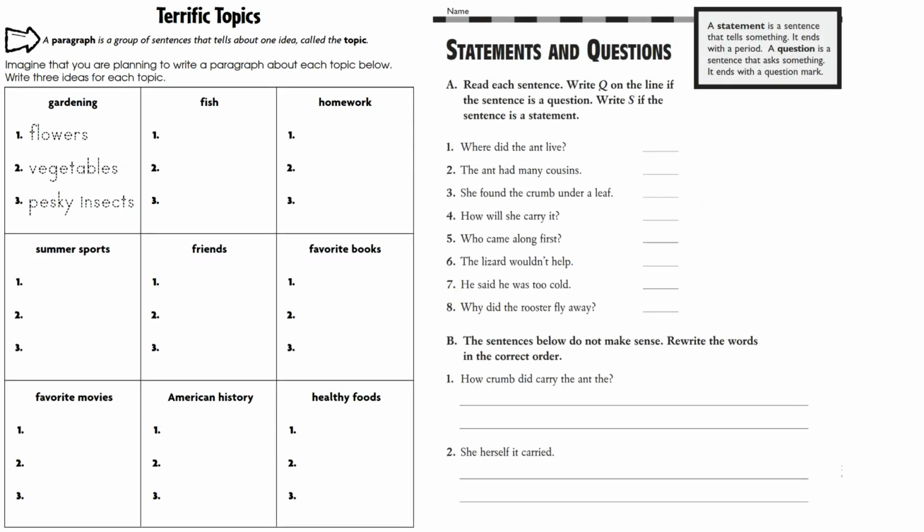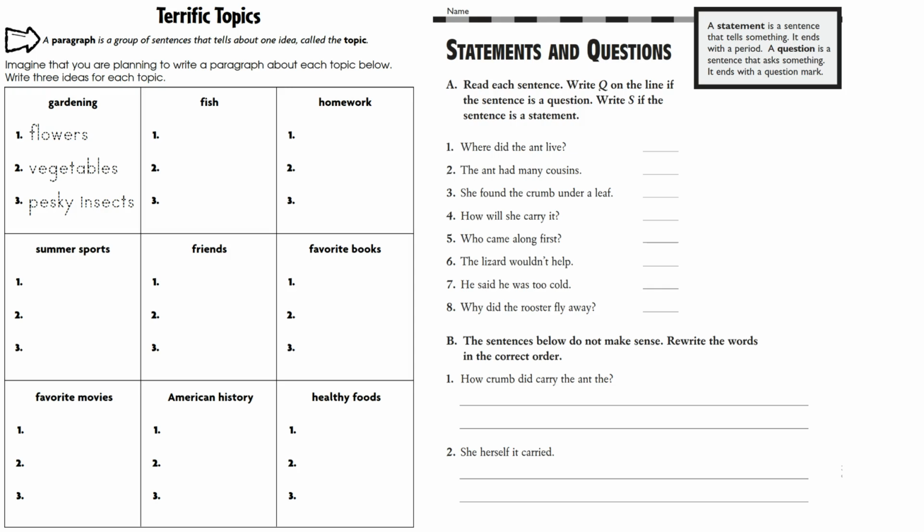This page has 2 different writing skills. First, let's look at terrific topics. A paragraph is a group of sentences about one main idea, called the topic. Before writing a paragraph, it helps to brainstorm details. For example, if the topic is gardening, some details might be flowers, vegetables, and pesky insects.